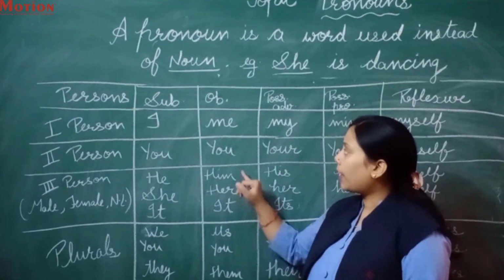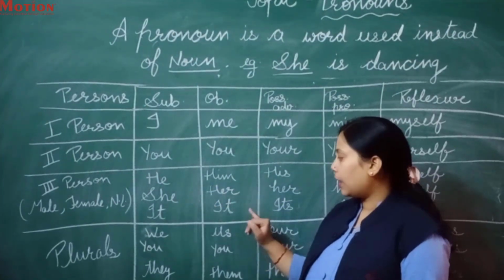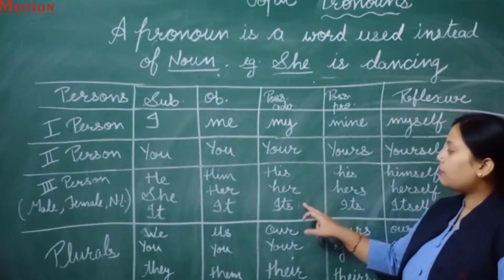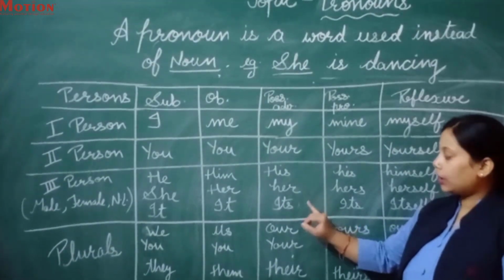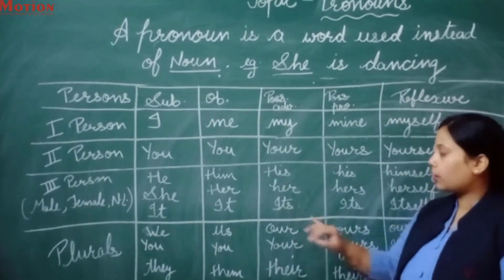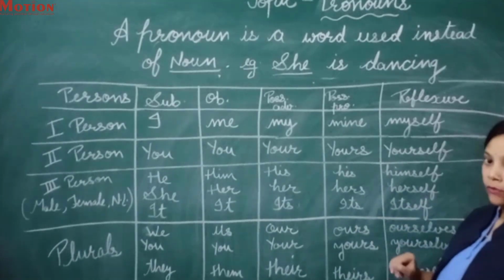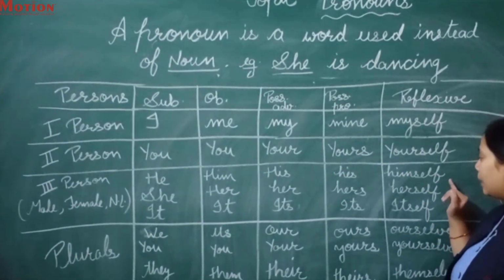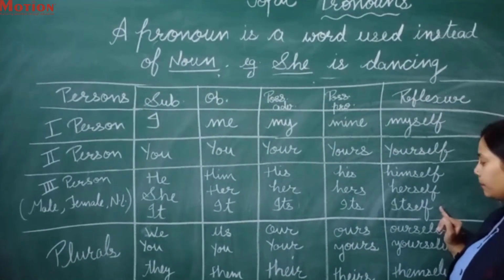We will use him as an object in the male category, her in the female category, and it, same as, in the non-living category. Okay, possessive adjective we will use his, okay, and then her in the female category and its in the non-living category. In possessive pronouns we will use his, hers and its. Okay, then in reflexive pronouns we will use himself in the male category, herself in the female category, and itself in the non-living category.